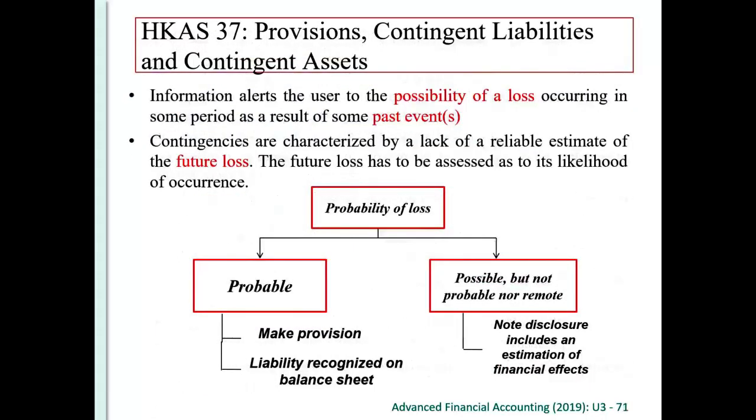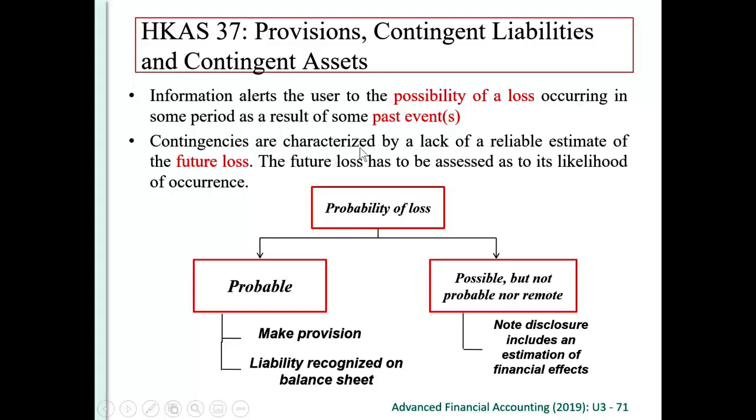The third accounting standard is accounting standard number 37, provisions, contingent liabilities, and contingent assets. Under this accounting standard, we provide some information which tries to alert the users to the possibility of a loss occurring in some periods as a result of some past events. There may be contingency.